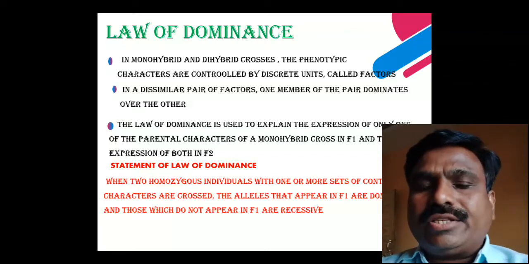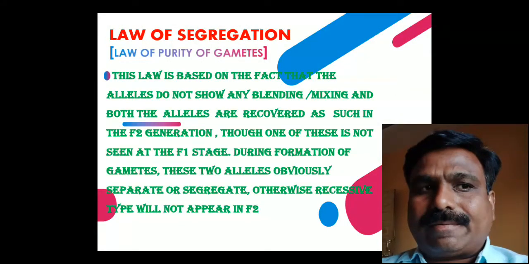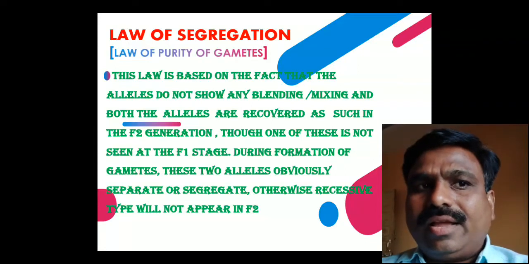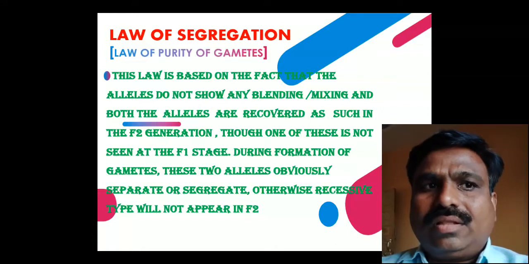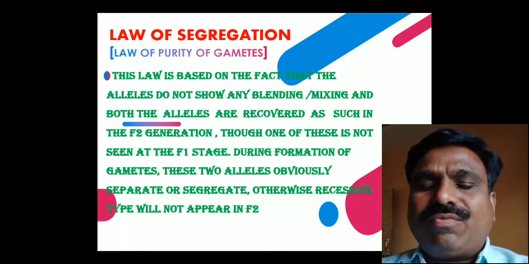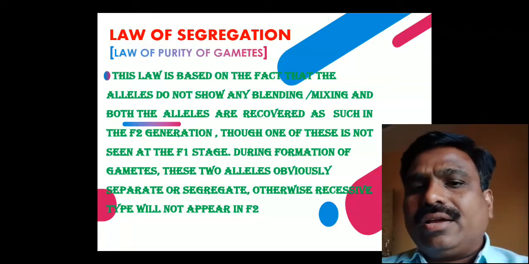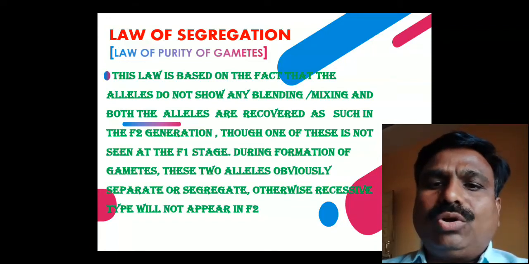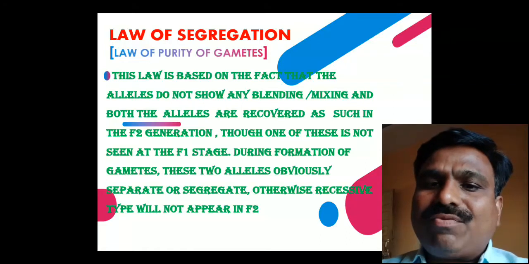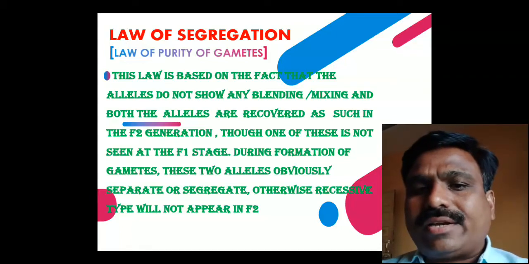When two homozygous individuals with one or more sets of contrasting characters are crossed, the alleles that appear in F1 are dominant, and those which do not appear in F1 are known as recessive. Those characters that appear in the F1 generation are dominant, and those that do not appear in the F1 generation are recessive.